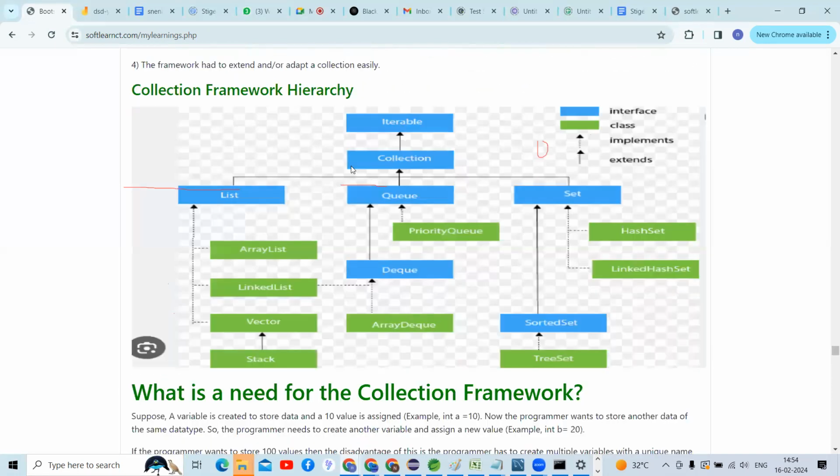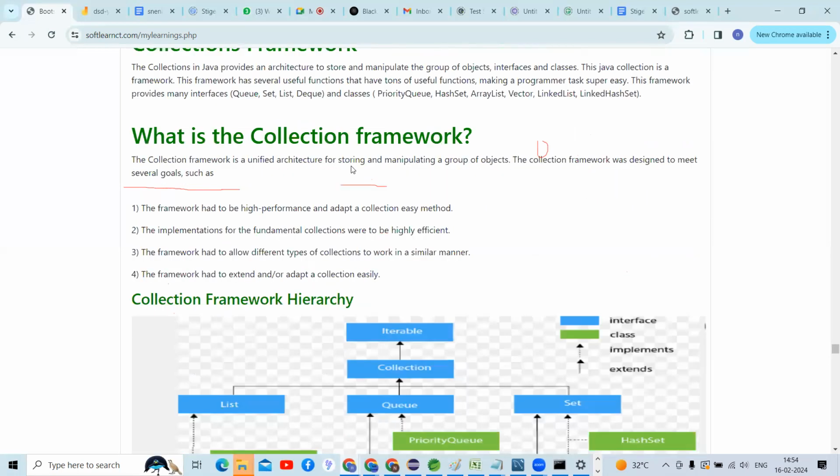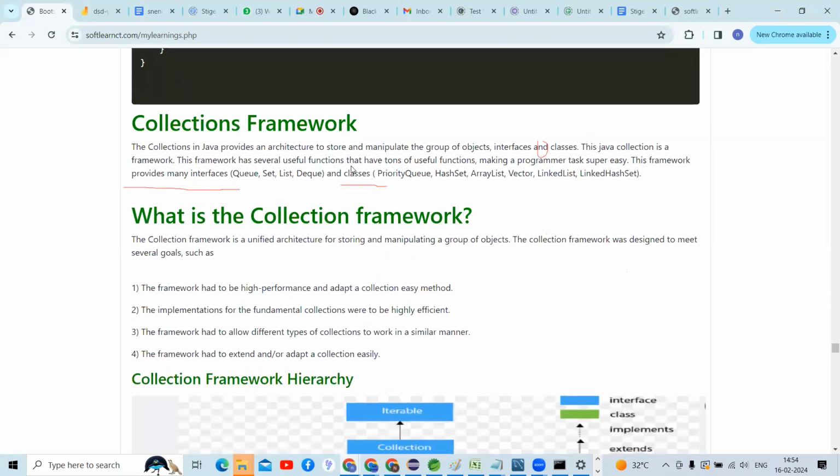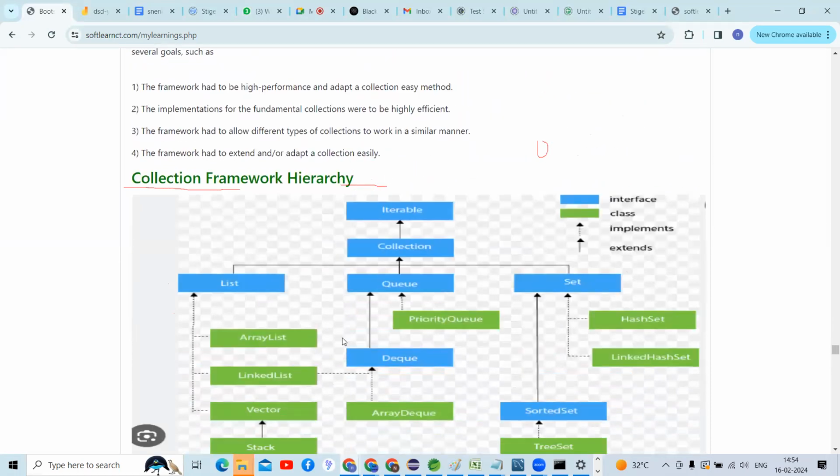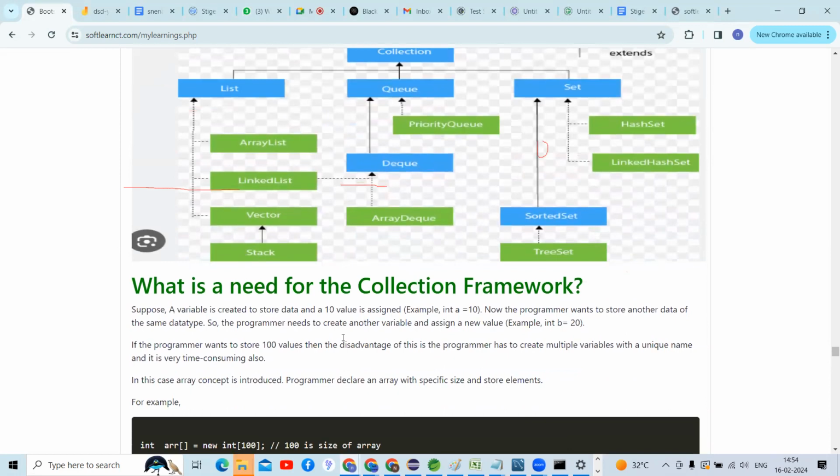All right, guys. You can go through the collection framework related things we are discussing, and remember them. Go through this website and check it. What is the purpose of the collection framework? Why should we go to it? What are the drawbacks of arrays? If we want to resolve these drawbacks, which concept comes into the picture? You should analyze and read it, guys. The theoretical part has been done.